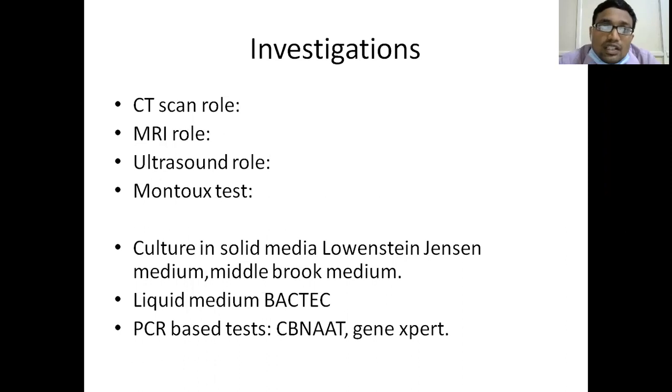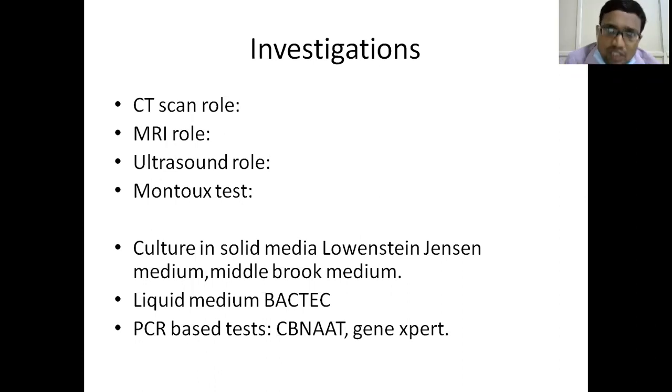And in ultrasound, guided biopsies and guided aspiration can also be done. CT also has another advantage. If you want to go for biopsy, under the guidance of CT scan we can go for biopsy. That is another advantage of CT scan.